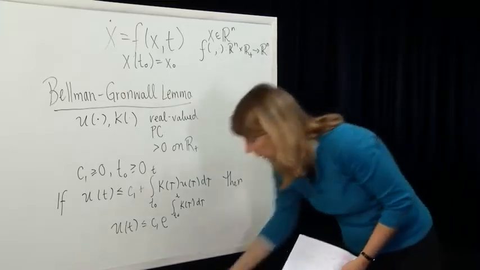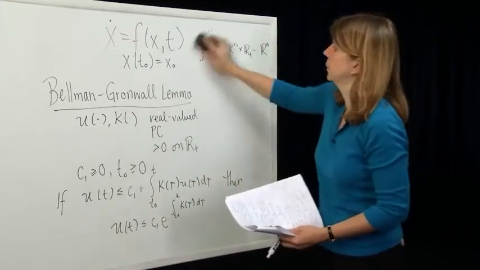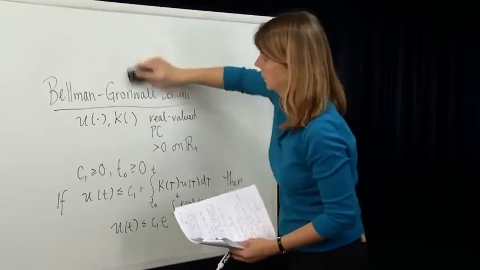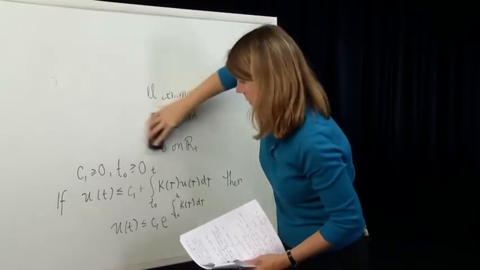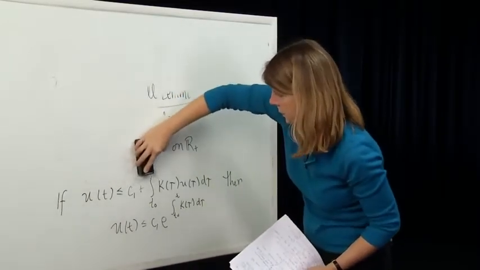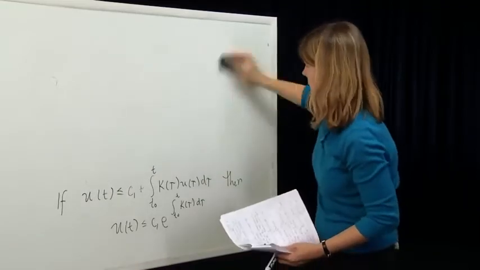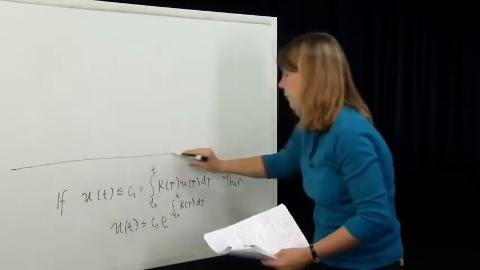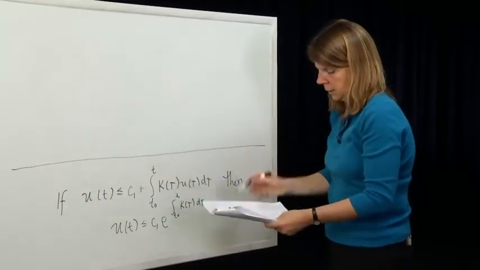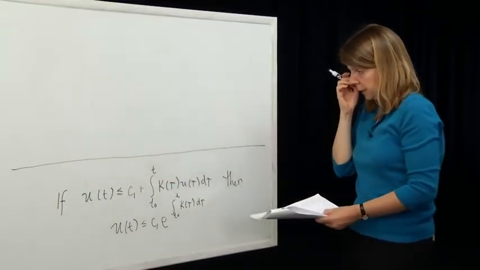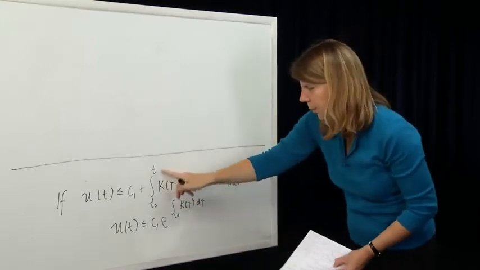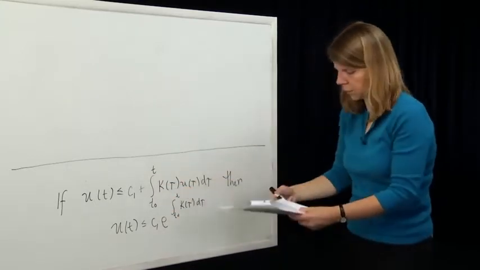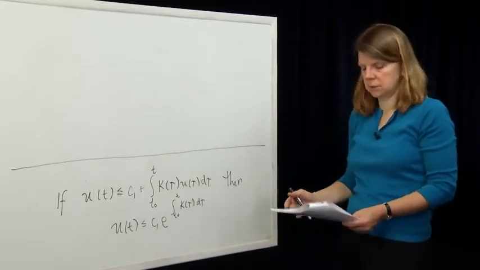The proof of this is quite nice. Let's just quickly show the proof. So we'll keep the general statement of Bellman-Gronwall down there, and we'll prove it up here. Okay, so let's prove it. Let's just assume, although we don't really have to, that t is greater than or equal to t0. So this is a forwards integration, which is what we typically do.